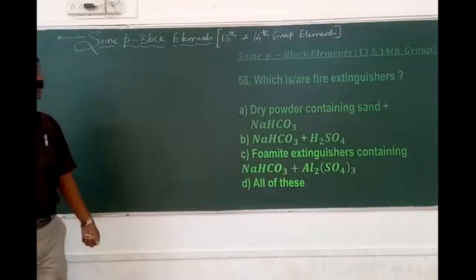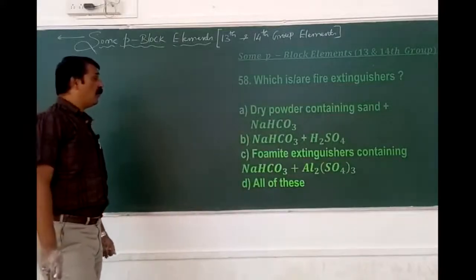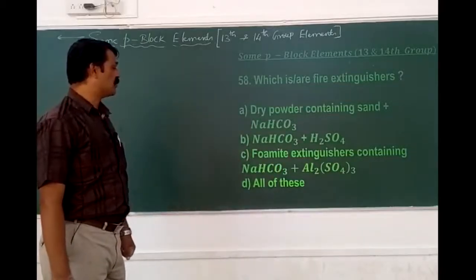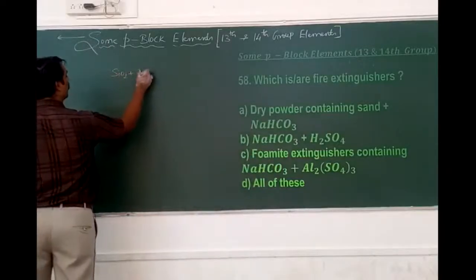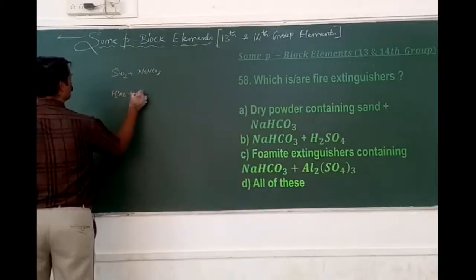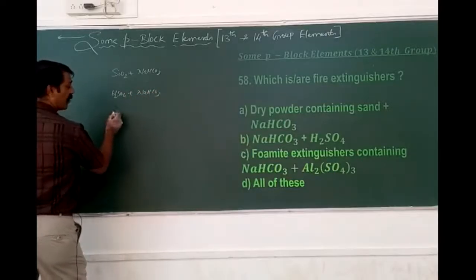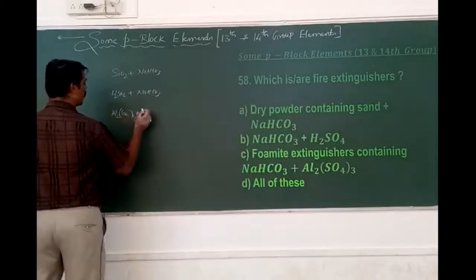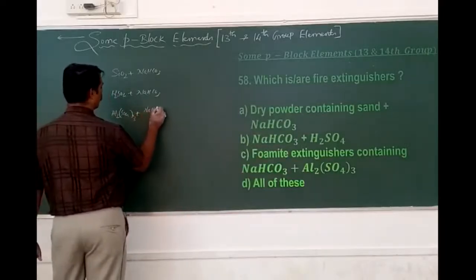Dry powder containing sand, sodium bicarbonate and sulfuric acid, and then foamite extinguishers containing sodium bicarbonate and aluminum sulfate. So here sand means silica with sodium bicarbonate, another one is H2SO4 with sodium bicarbonate. Then foamite extinguishers contain sodium bicarbonate with aluminum sulfate, because aluminum sulfate is the salt of which acid and which base? A strong acid and a weak base, therefore again sodium bicarbonate.